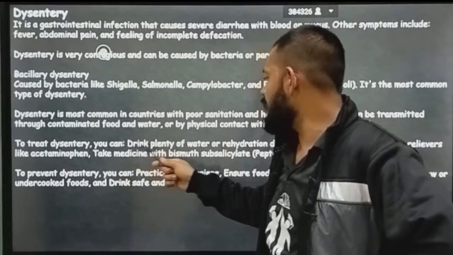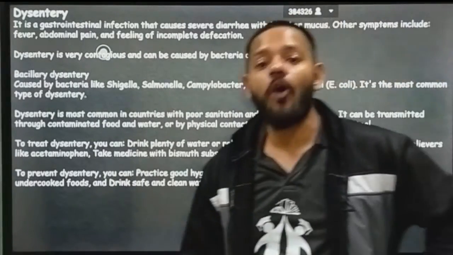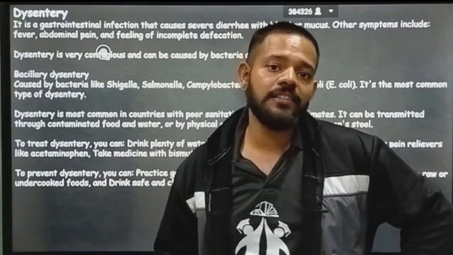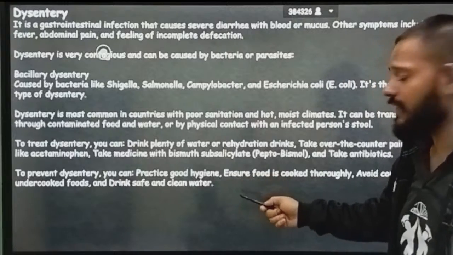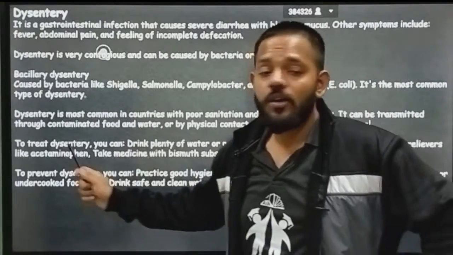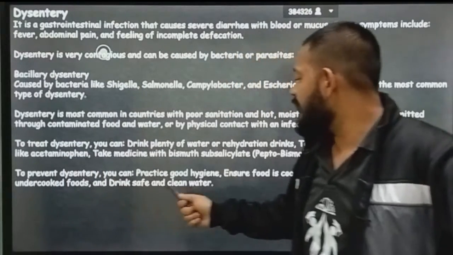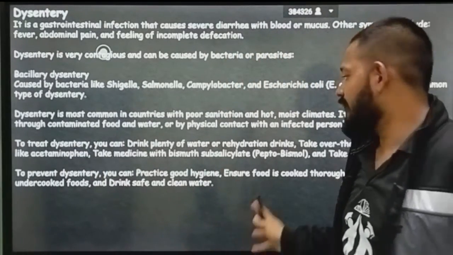To treat dysentery, you can drink plenty of water for rehydration. In this disease, dehydration is common because you are regularly going to the washroom for stool removal from your body, for defecation. So that's why dehydration is common. Next, to prevent dysentery, you can practice good hygiene. Ensure food is cooked thoroughly, avoid consuming raw and uncooked food, and drink safe and clean water. These are all the preventions of dysentery.